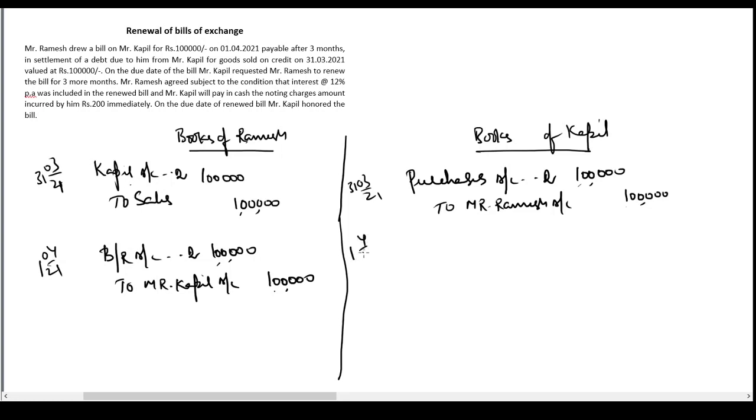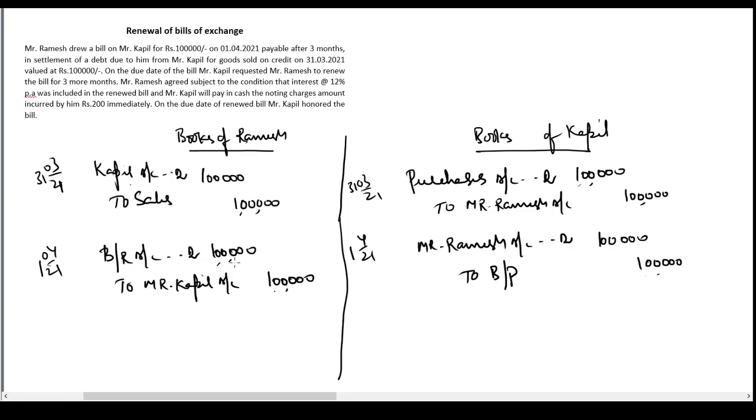On 1st April 21, Kapil gives the bill to Mr. Ramesh. So hence in the books of Mr. Kapil, entry would be Mr. Ramesh account debit to bills payable. He has to make the payment on the bill, so he will call it as bills payable. He is accepting a liability. Bills payable is a liability for him and Ramesh account is debited because now Ramesh is the receiver of the bill.